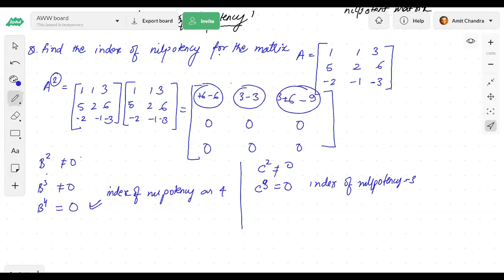We are not getting it, let me check the matrix once again. Wait. 1, 1, 3, 5, 2, 6, minus. Okay, let me check this one. Okay, wait. This is 1, 1, 3, 5, 2, 6. I will solve this question. Wait, I'll solve this question. 1, 1, 3. Okay.